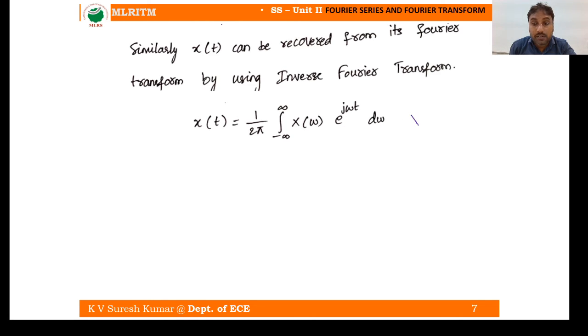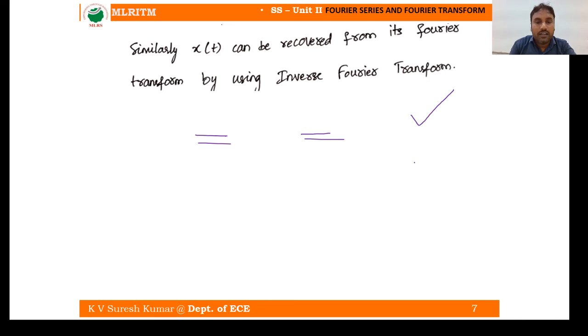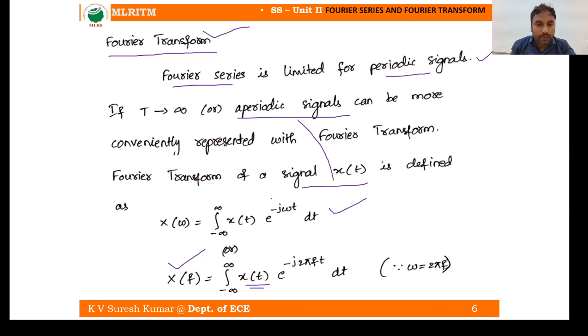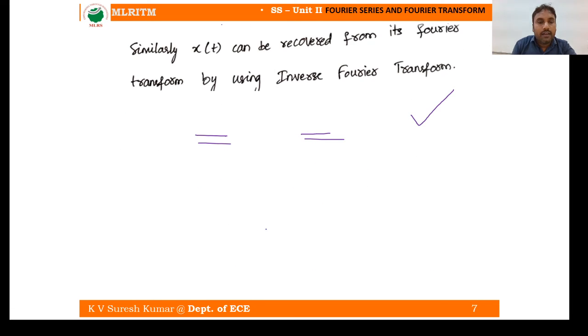This is the inverse Fourier transform. Here x of t is on the left and X of omega is inside. This is the inverse because in the previous formula, X of omega is equal to the integral of x of t, but here x of t is equal to the integral of X of omega. This is the inverse Fourier transform, meaning you can recover your x of t from its inverse Fourier transform.